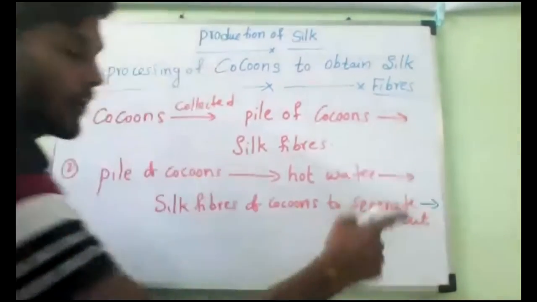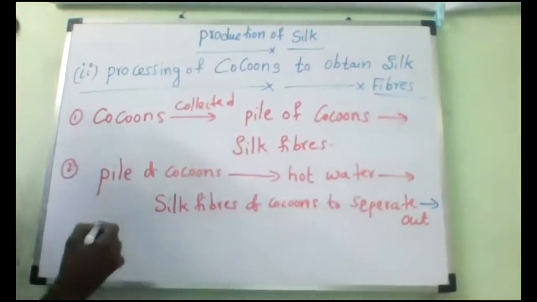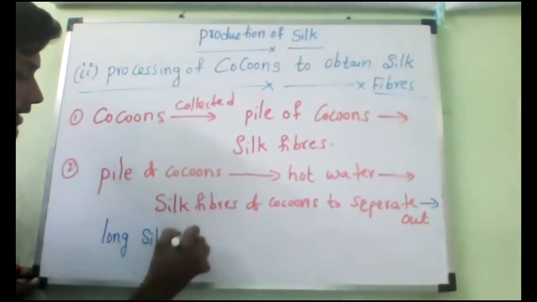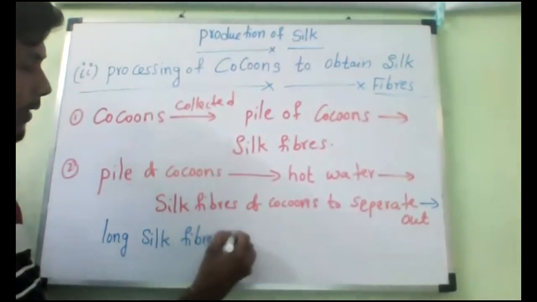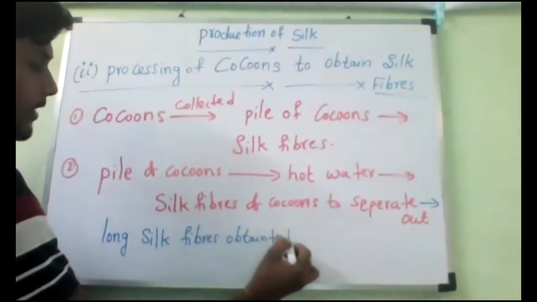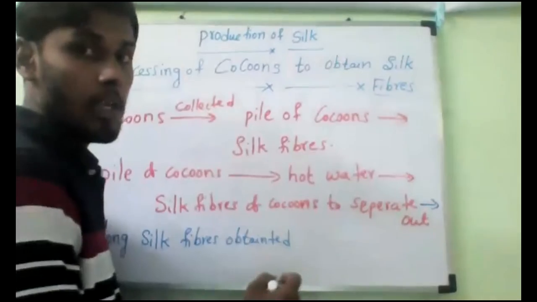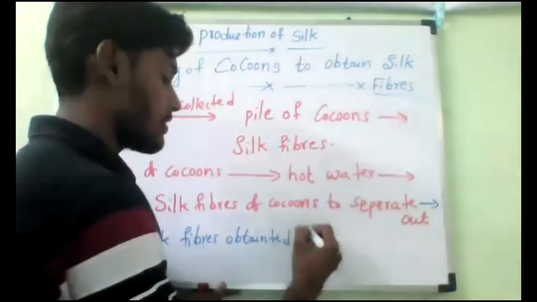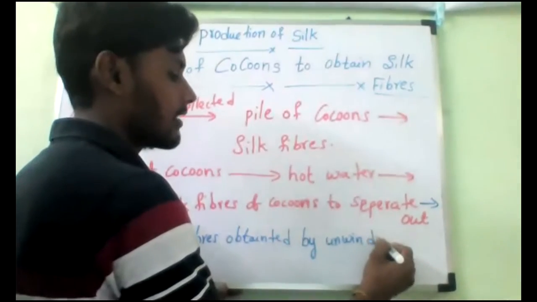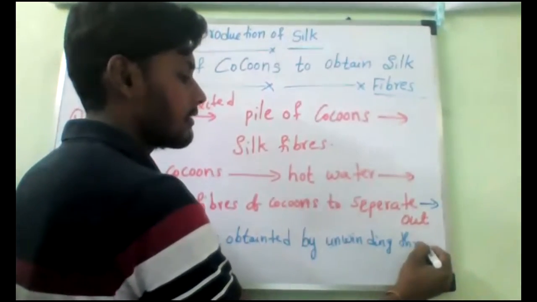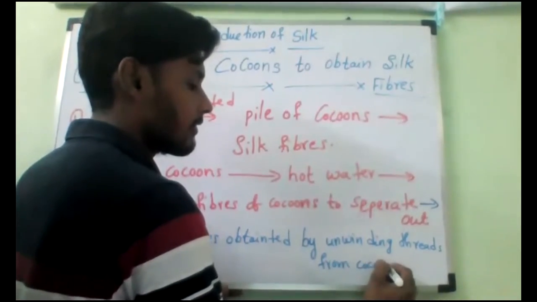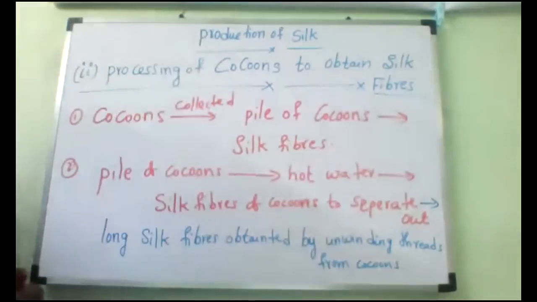One more point to add. So after this, what will happen? Long silk fibers are obtained by using some machinery. That process is called obtaining by unwinding the threads from cocoons. Unwinding threads from cocoons. Till here you finish it.